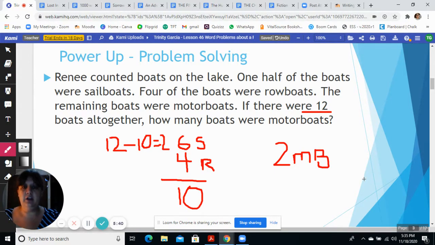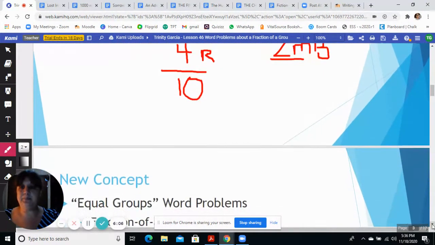We could check our work by doing our math backwards and making sure that all of our numbers altogether add up to 12, right? So 6 plus 4 is 10 plus 2 is 12, and half of 12 is 6 sailboats. We know there were 4 rowboats because it tells us right there. And then the remainder is 2. So we can see that our work is correct. All right, let's keep going.